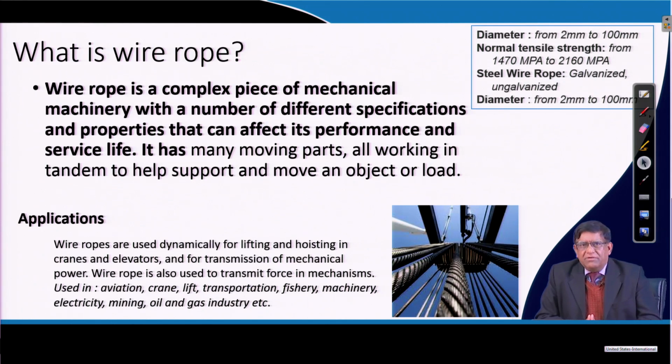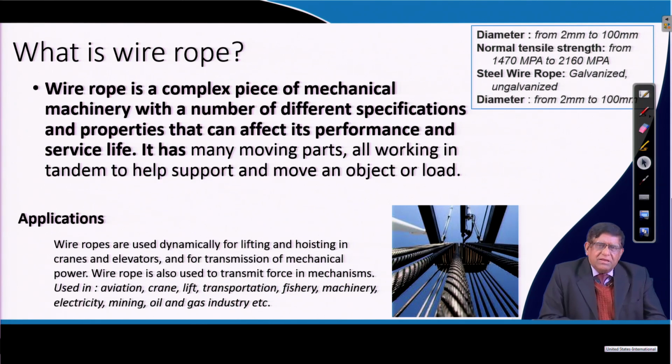For driving it, there will be a drive motor, a gearbox, and brakes, and there will also be a way the rope is terminated to the drum or to the appliance. It can be used for carrying material from one place to another. That is why it is used for traction purposes, or it can be static, connecting two points.